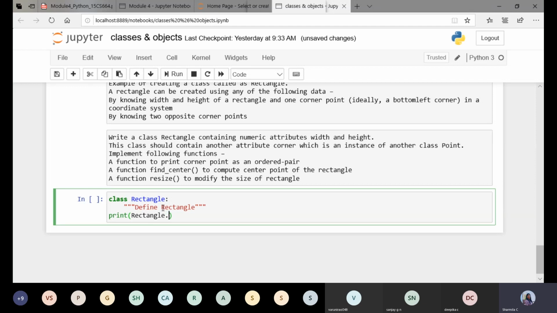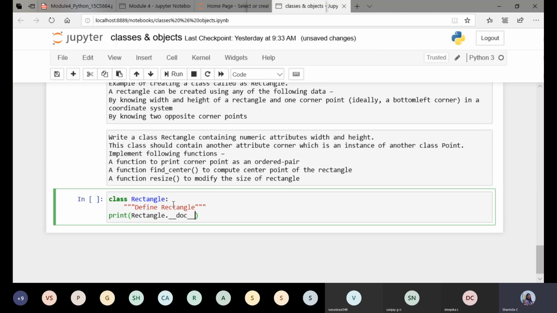We have an attribute that is going to print all the strings defined within the class. The name of the attribute is doc. You have to give 2 underscores followed by the attribute name doc, once again followed by 2 underscores.